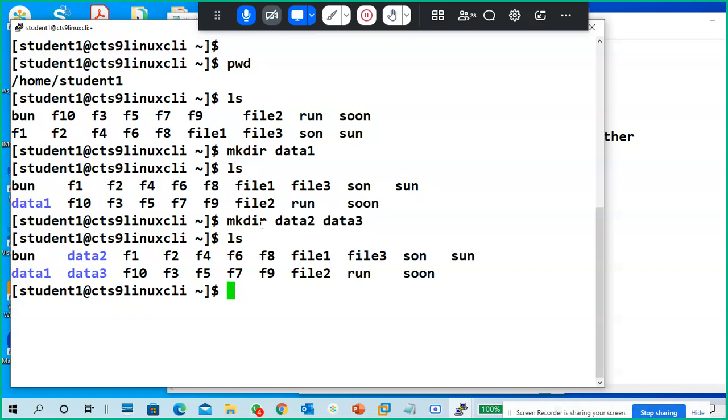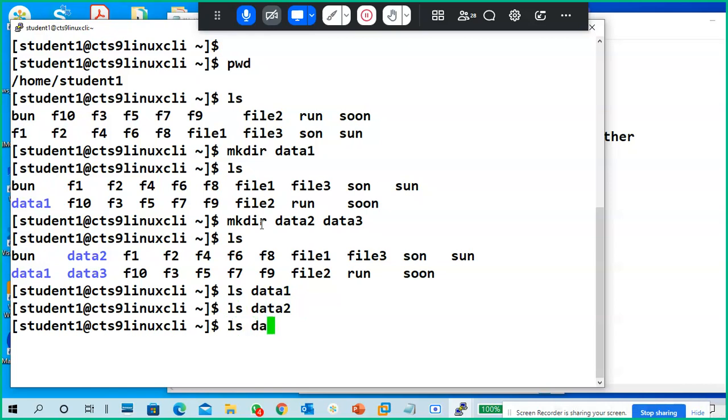Yes, sir. Very good. Now, this is the directory content. How to check a particular directory's content? ls means current directory. But I want to check the directory content. So ls data1 does not contain anything. ls data2 does not contain anything. ls data3 does not contain anything. So I checked the content of data1 without going into data1.